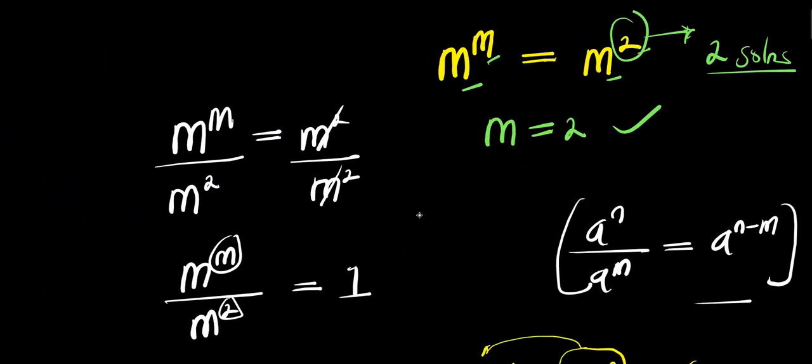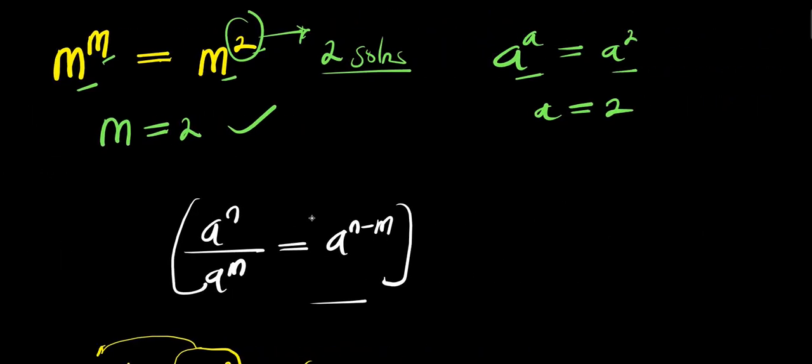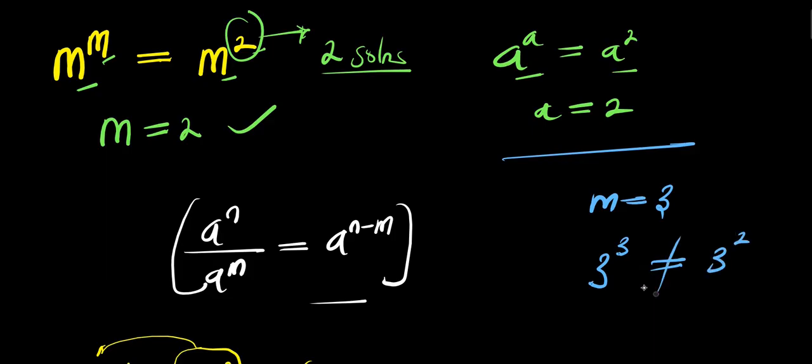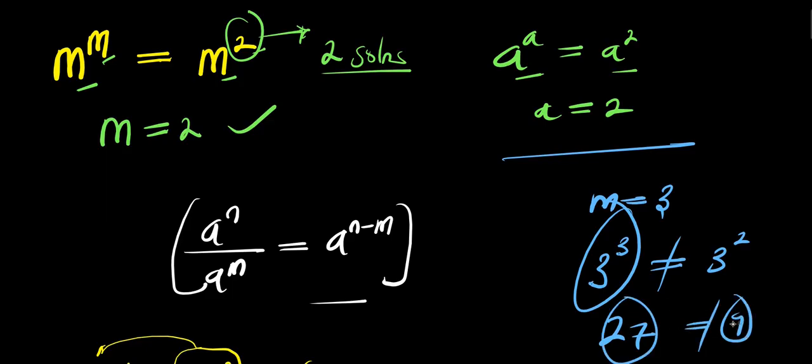Now, is there any other solution you think will satisfy this equation? I very much doubt. Is there anyone? If you consider m equals 3, will it satisfy this? Obviously no, because this will give you 3 to the power of 3, and it's not the same thing as 3 to the power of 2. This will give you 27, and this will give you 9. So no other solutions. If you have any other solution, kindly drop it in the comment box. For what we have gotten so far, m equals 1 and m equals 2.